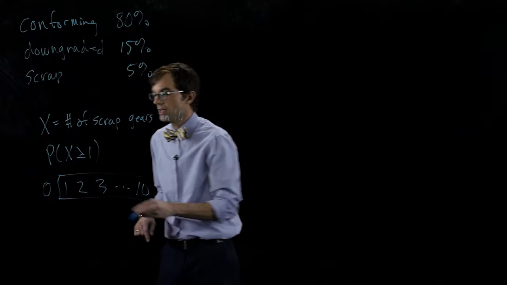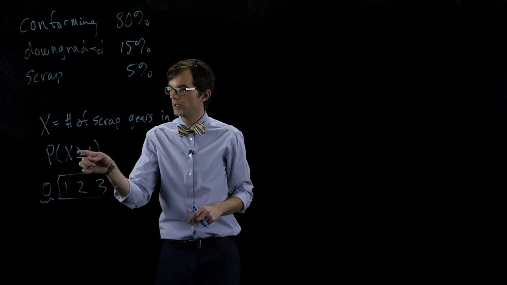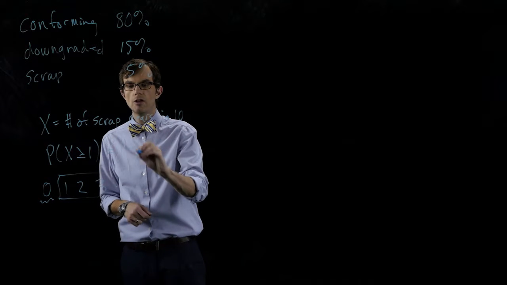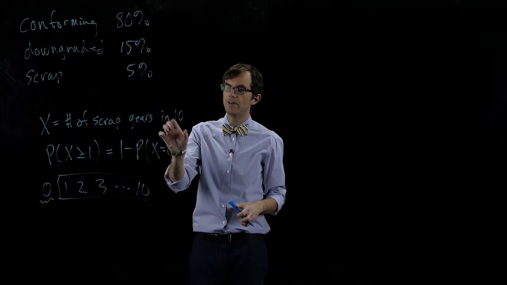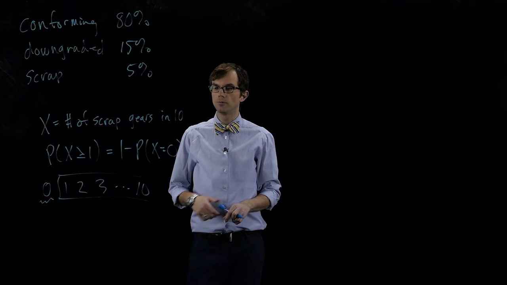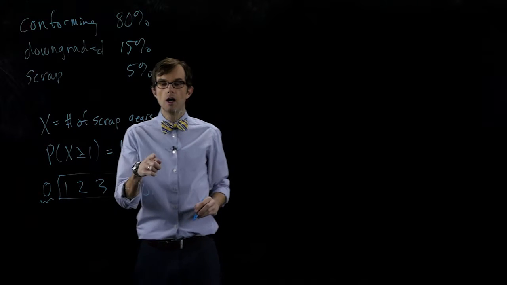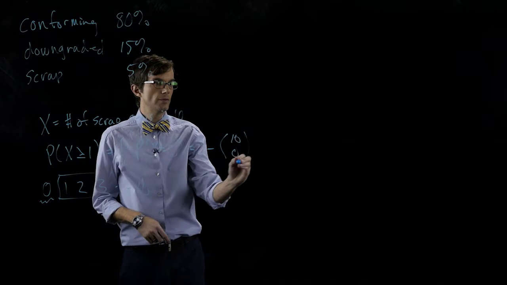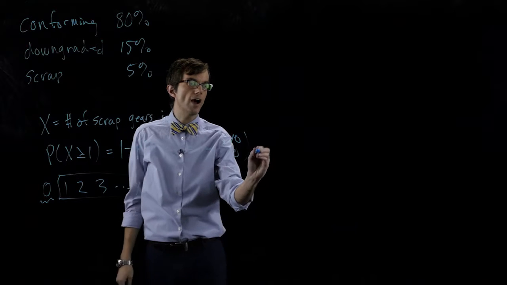Another way to think about that is we could take the complement of having none that are scrap. So the probability that x is greater than or equal to 1 is the complement, 1 minus the probability that x is 0. So what's the probability that we have none scrap? We'll take the complement of that, and that'll give us the probability we're looking for. So this is 1 minus, we're going to choose 0 from the 10 to be scrap. What's the probability of scrap? What is p here? It's 0.05.